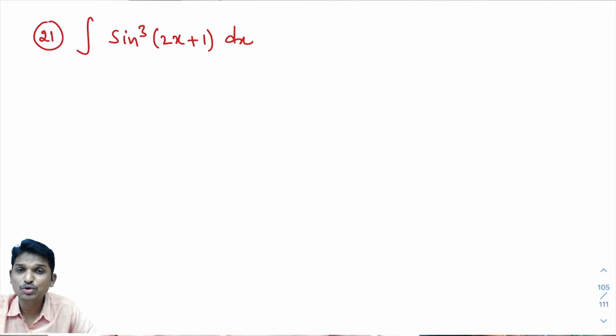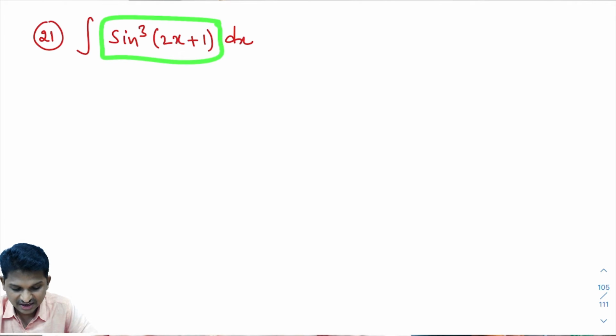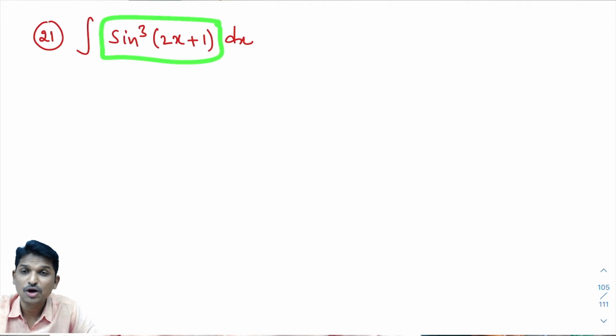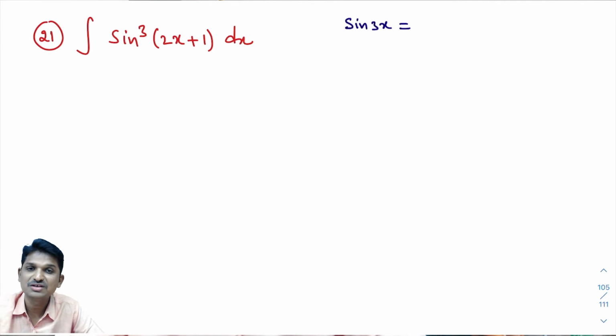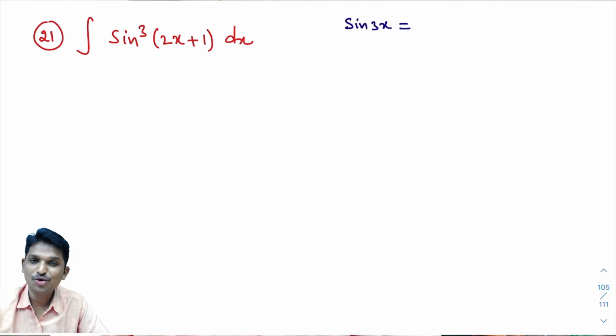Now, the method I am doing is the easiest method. In morning class, you learned integral of sine cube x dx. How to calculate integral of sine cube x dx, you learned in last class. To calculate it, we will use the sine 3x formula, correct? So I will write the sine 3x formula first. In case you do not know this sine 3x formula, no need to worry. You just leave this problem and go for the next problem.